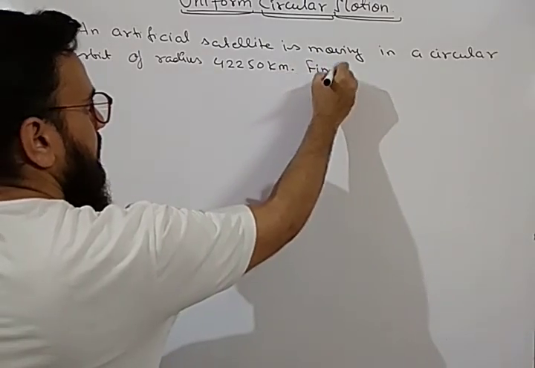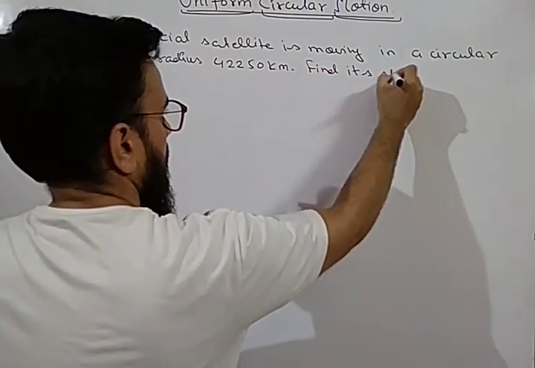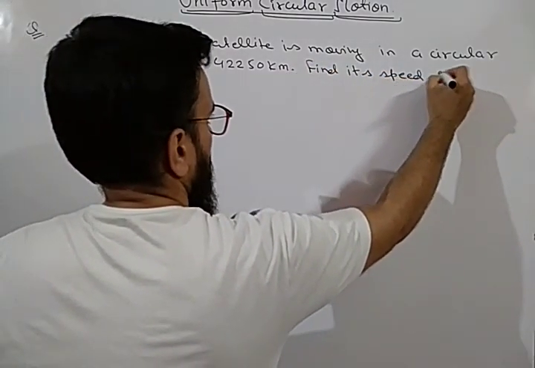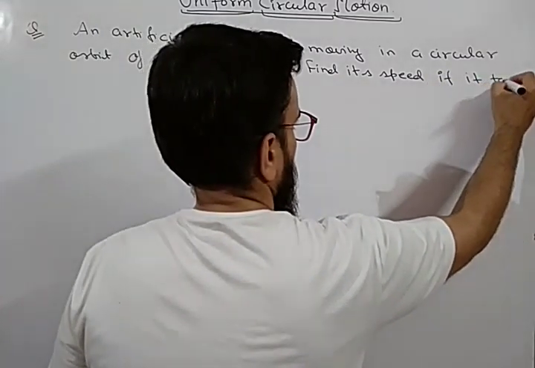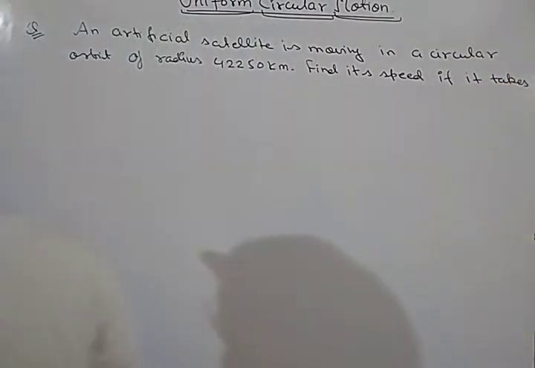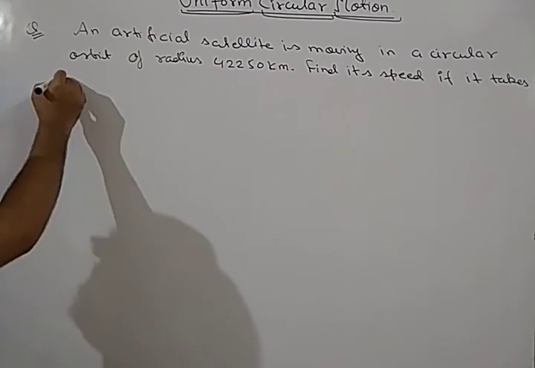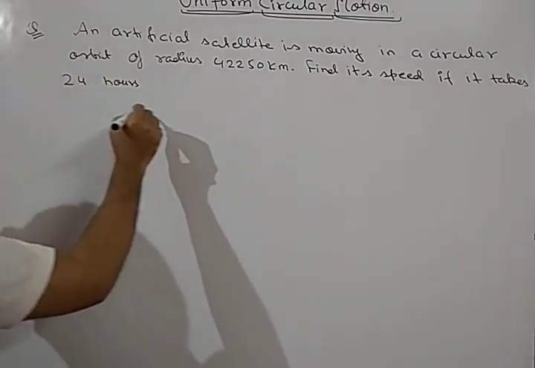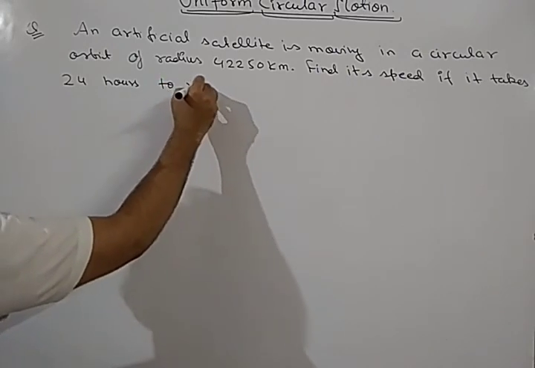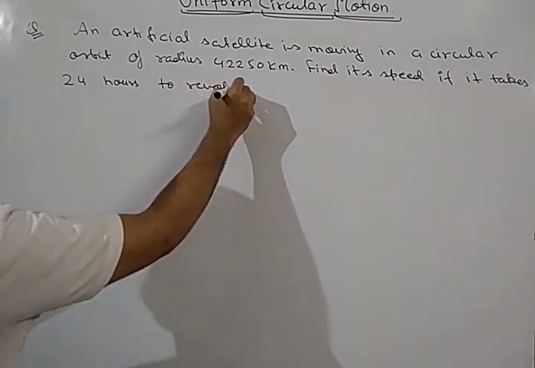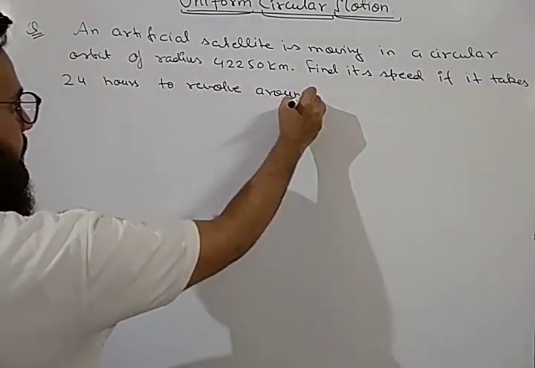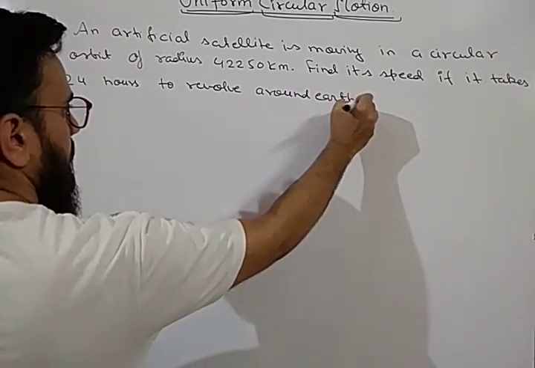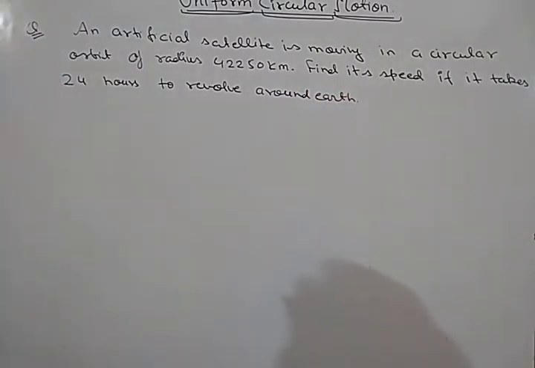Find its speed if it takes 24 hours to revolve around the Earth. Okay, so this is our question.